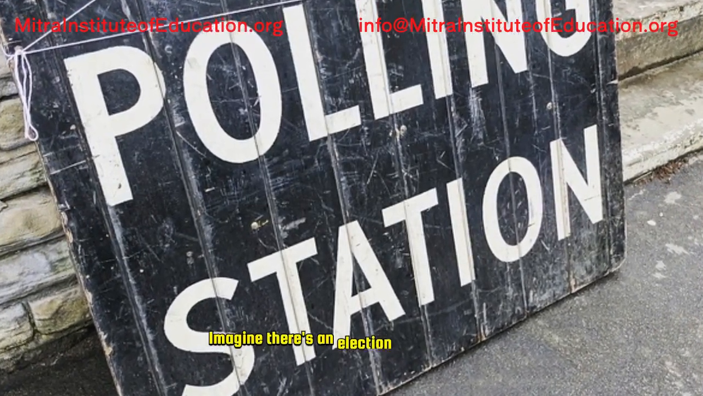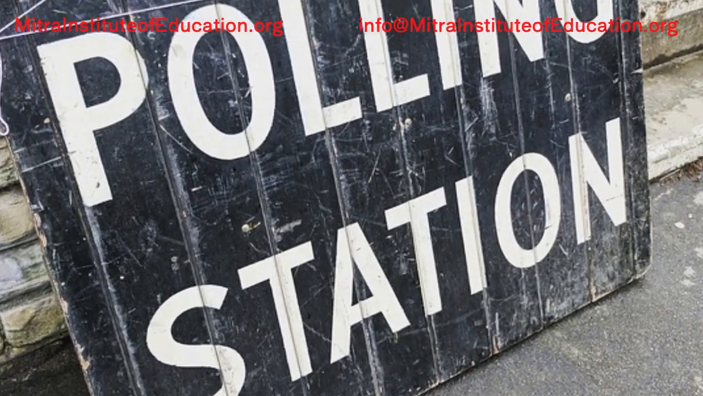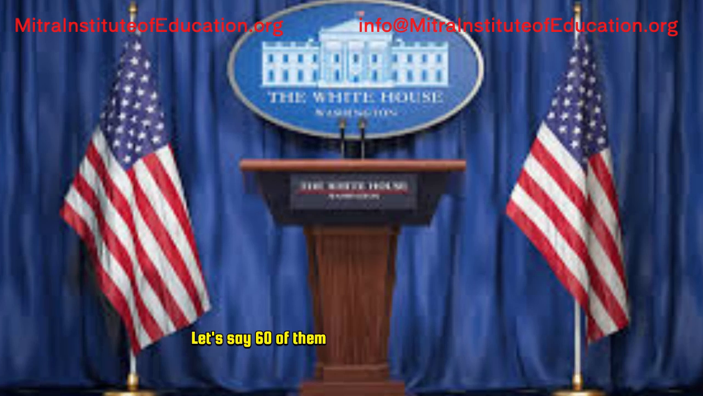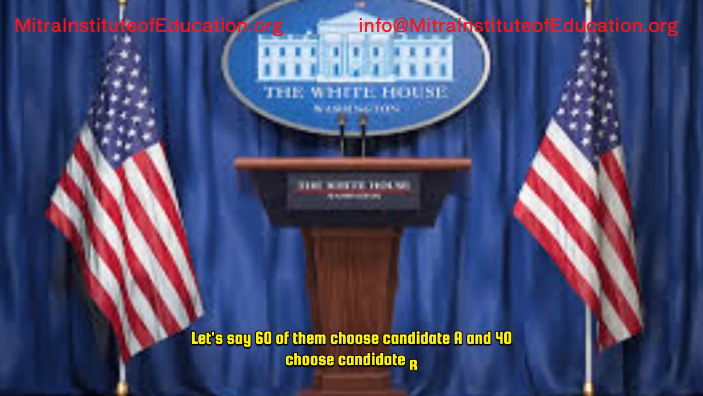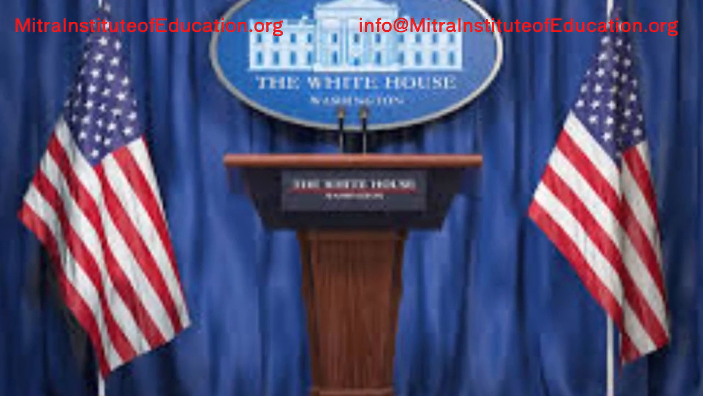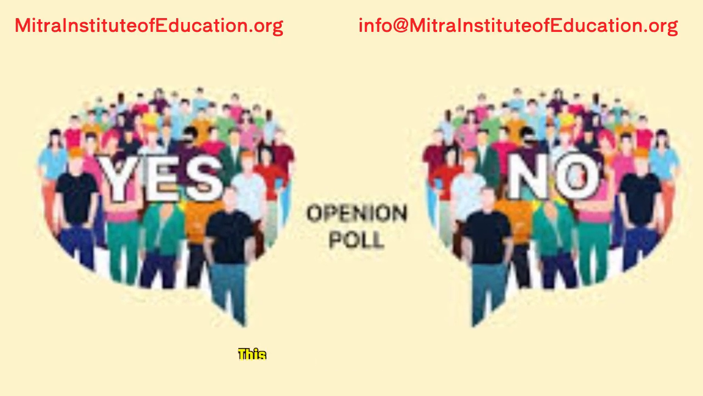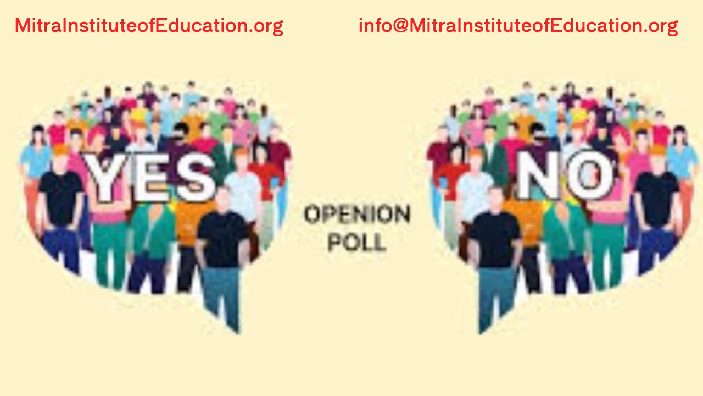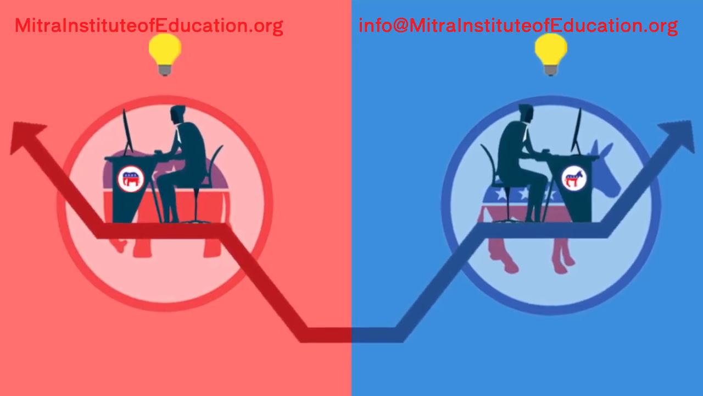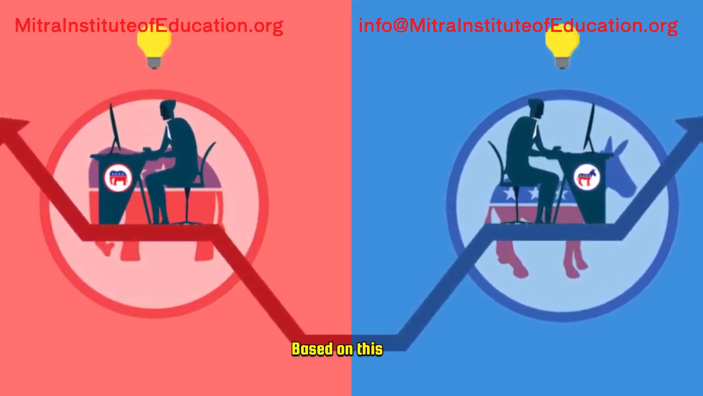Imagine there's an election coming up, and pollsters ask 100 people who they're voting for. Let's say 60 of them choose candidate A, and 40 choose candidate B. What's the probability that candidate A will win? Opinion polls show how many people favor a candidate. This represents our sample space. It's pretty simple. The probability of candidate A winning is 60%, based on this poll.